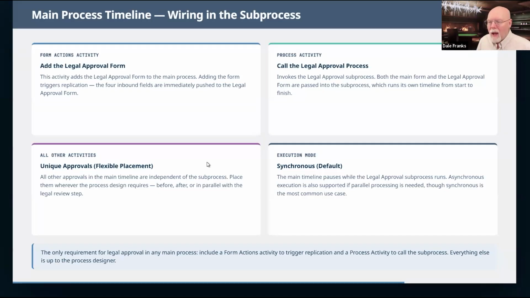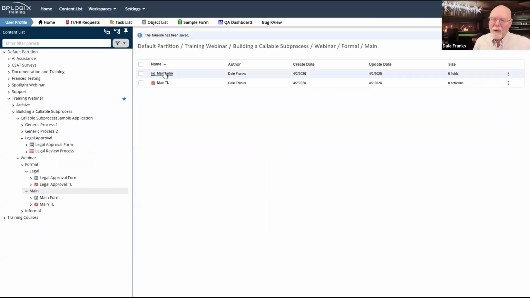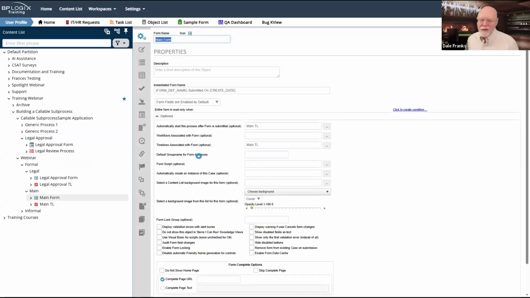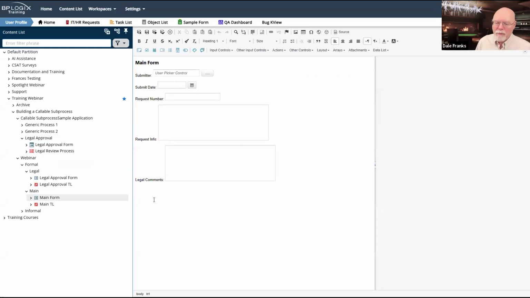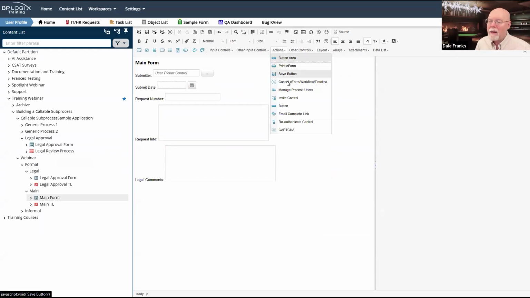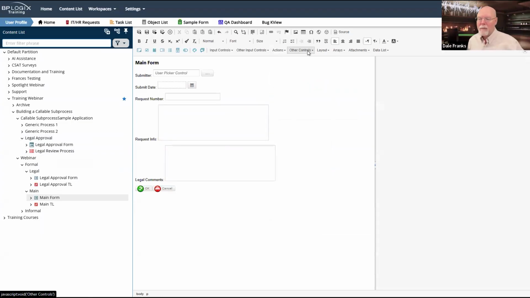But I'm probably going to want to track this. And so I was going to come back later and discuss this. Let's discuss this now so I just don't forget about it. Let's go back to my main form. I'm going to go ahead here at the bottom and add my button area. And then below that, I'm going to add my routing slip.